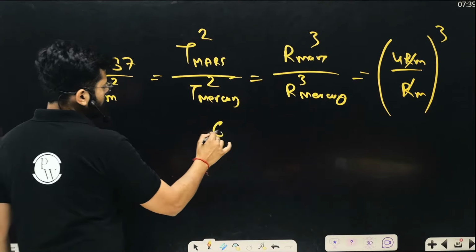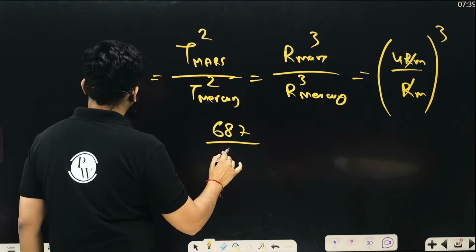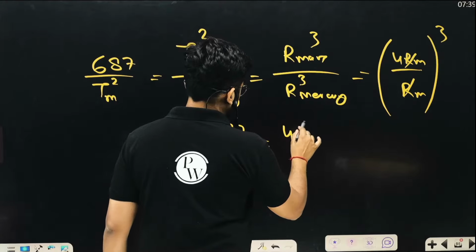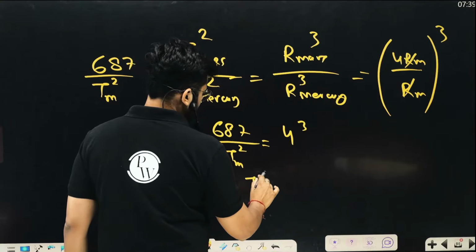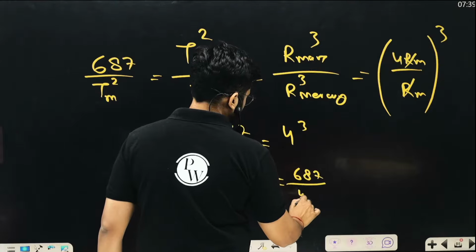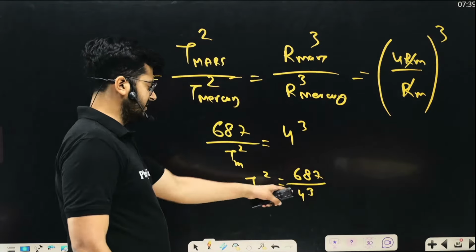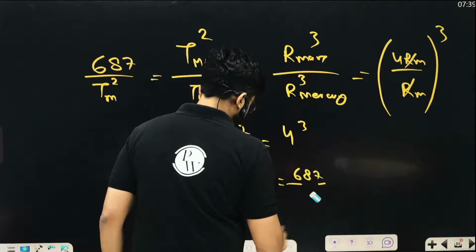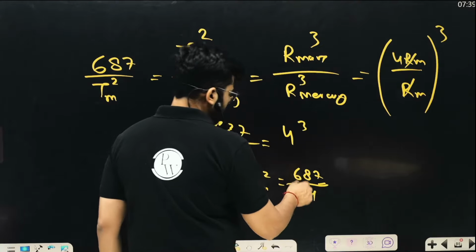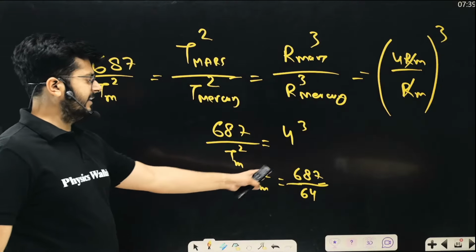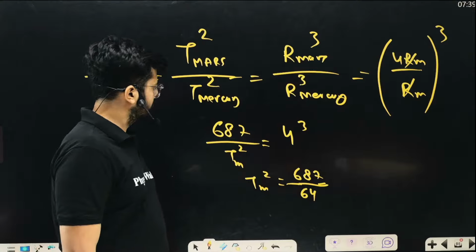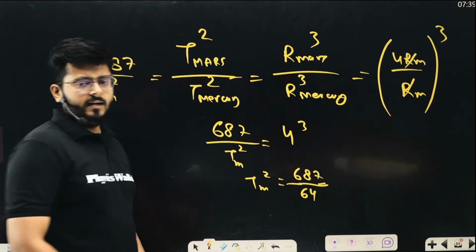So simply it is 687 upon the square of the Mercury time period, equals 4 cubed. Tm squared is nothing but 687 upon 4 cubed, and 4 cubed is 64. So solve it, take the square root, and you will have your answer.